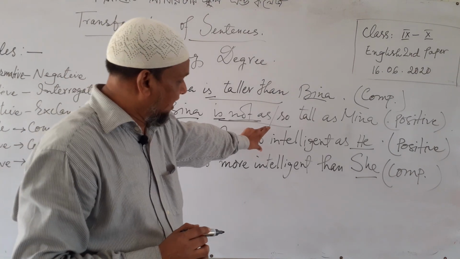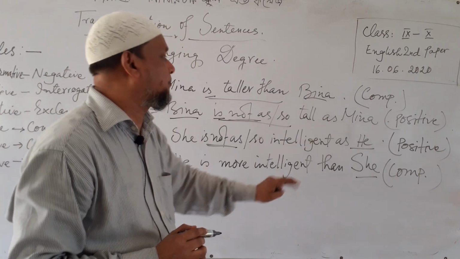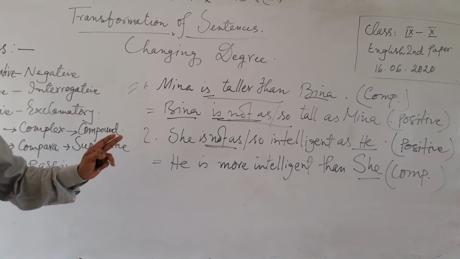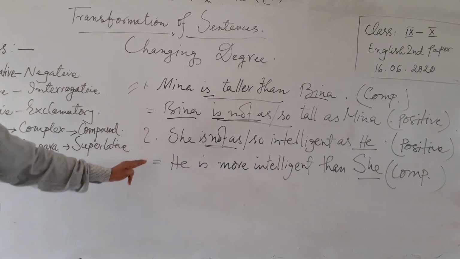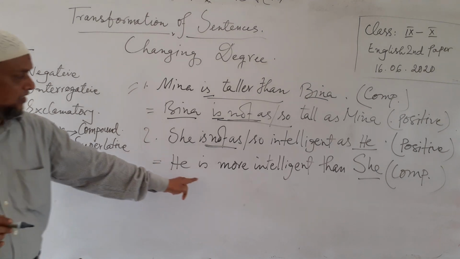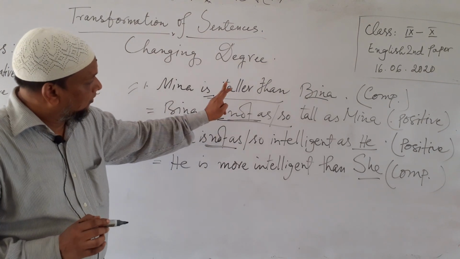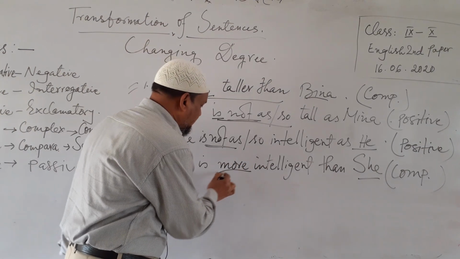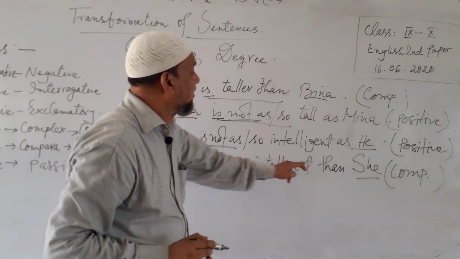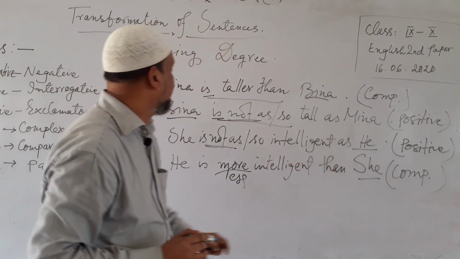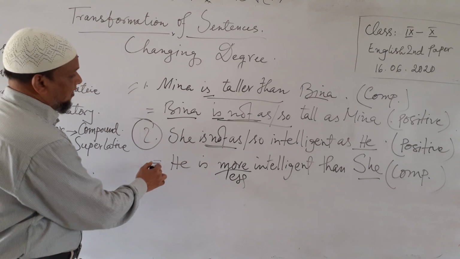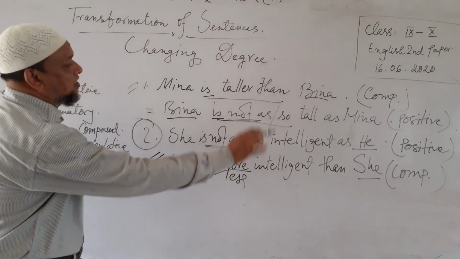This sentence is a negative sentence, this degree is positive. If you are asked to make it comparative, you have to do it in this way: he is more intelligent. We can also use less than she. As this sentence is negative, the comparative must be positive.